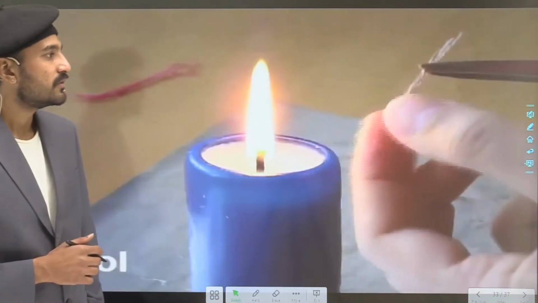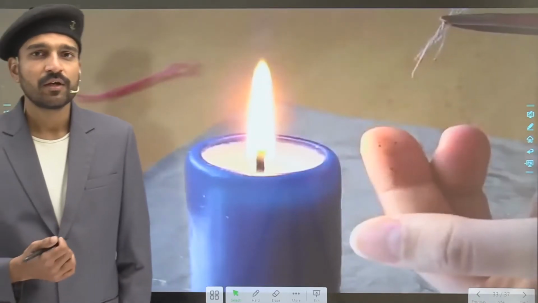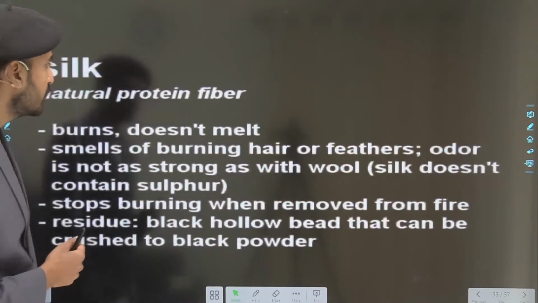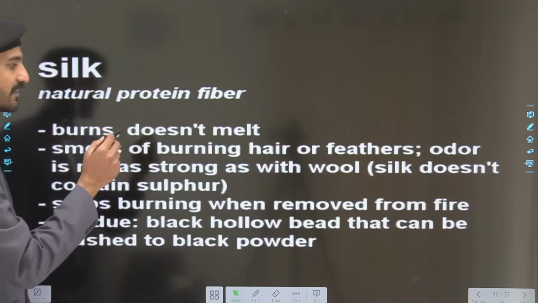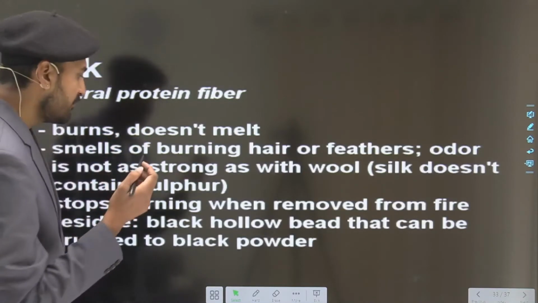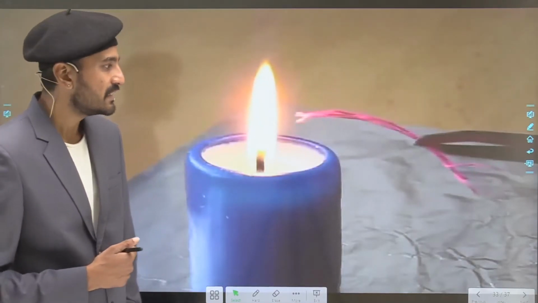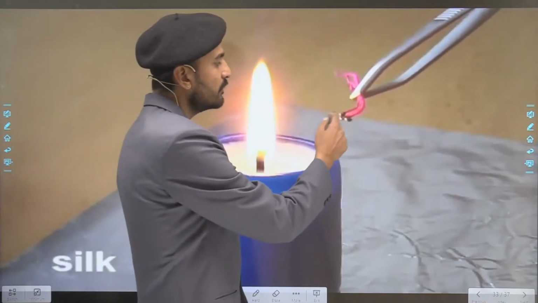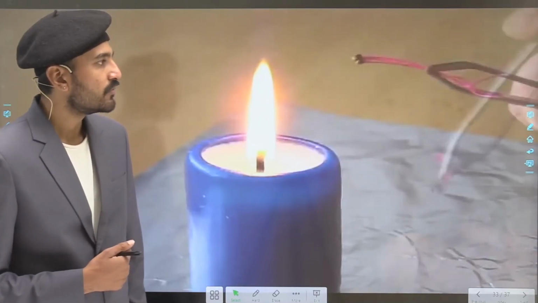Now students, moving on and testing another fiber, let us see the silk. Silk burns and it doesn't melt, it smells like burning hair or feathers. And talking about the residue, it also leaves a residue. See over here students, that on burning the silk fiber, it forms a blackish gray color residue.